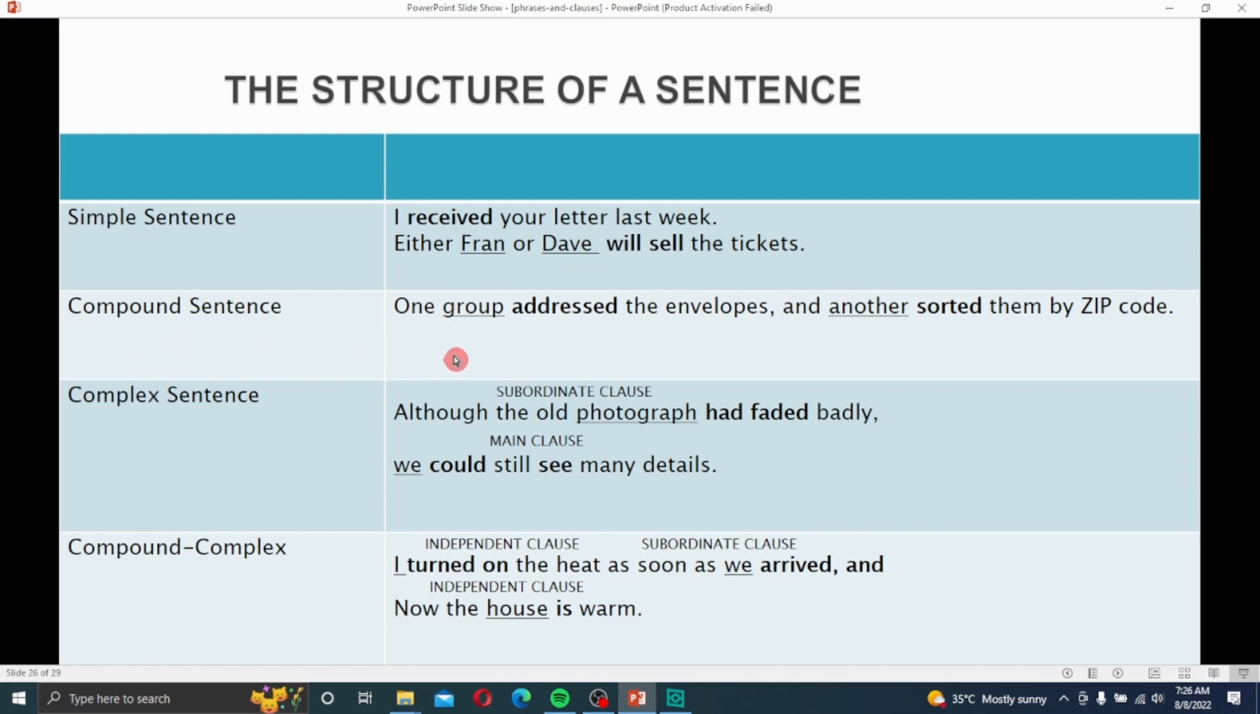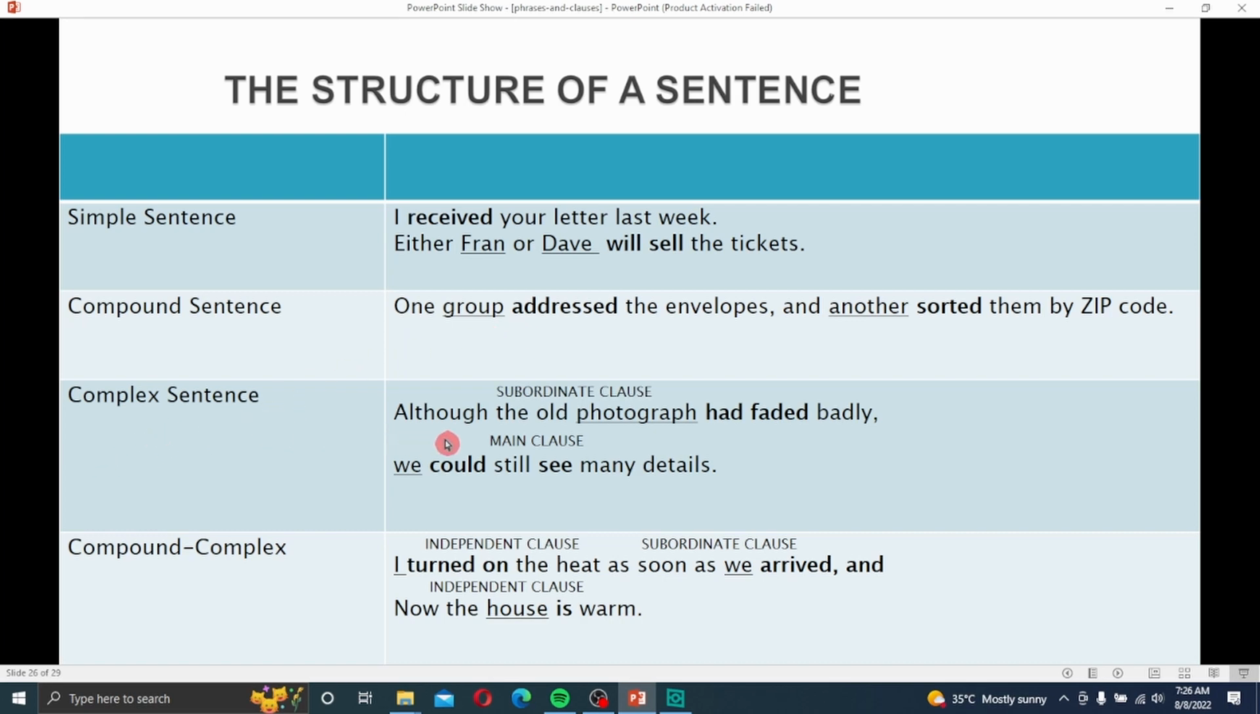Compound sentence: One group addressed the envelopes and the other sorted them by zip code. In this sentence, one group addressed the envelopes. So here, one group is a complete sentence. We join with a comma, and the other, started by "the other," is another independent clause or complete sentence. So here we join the two independent sentences. So that is the compound sentence.